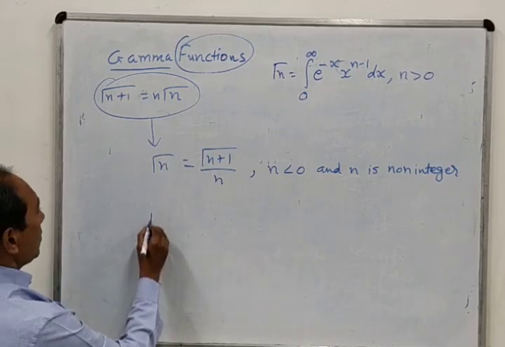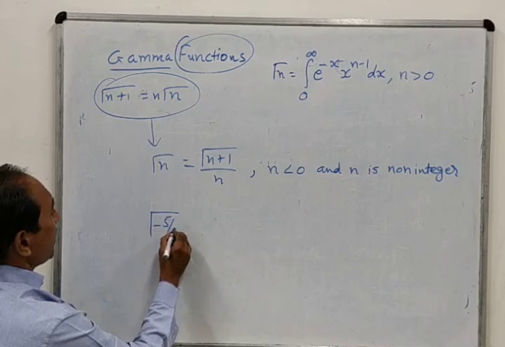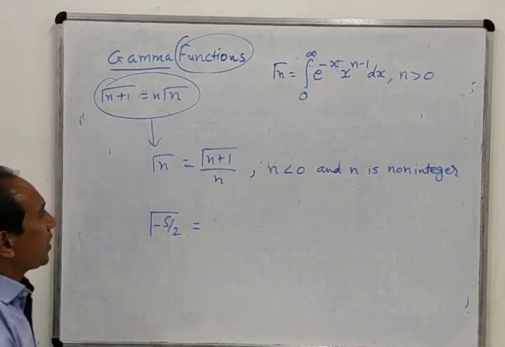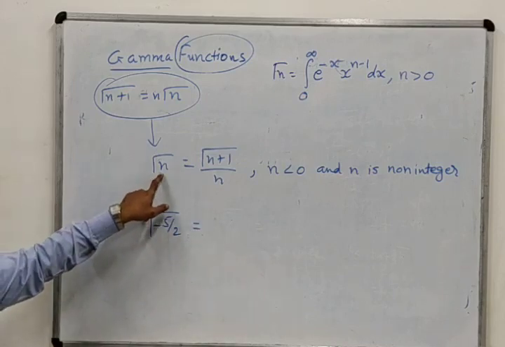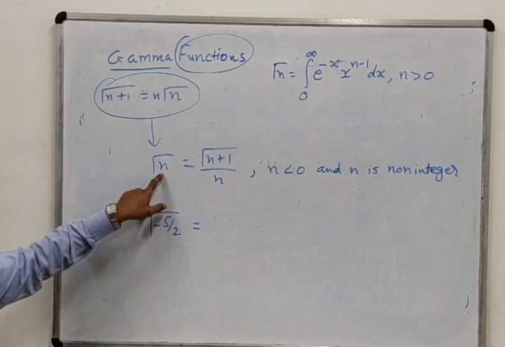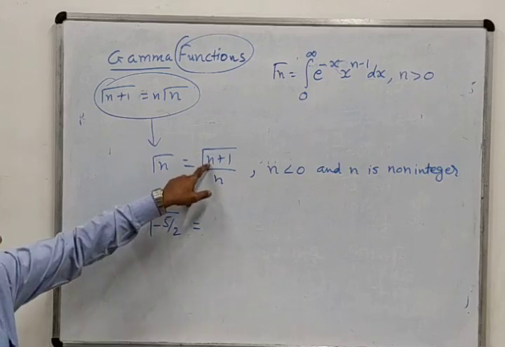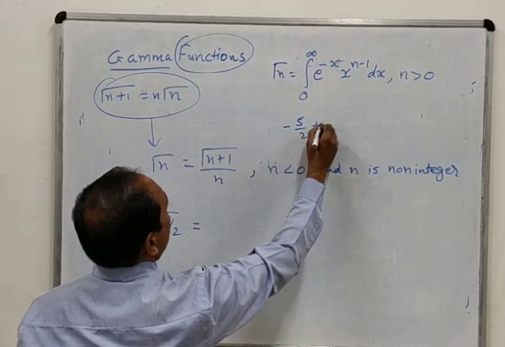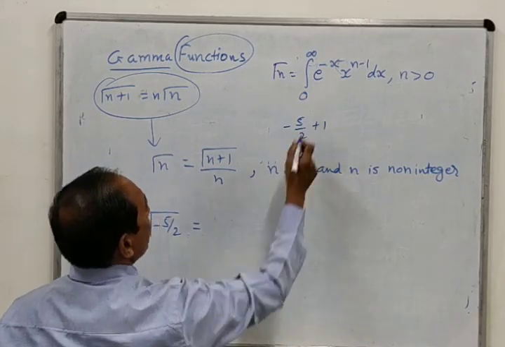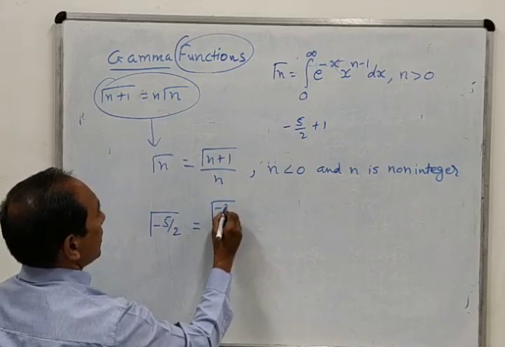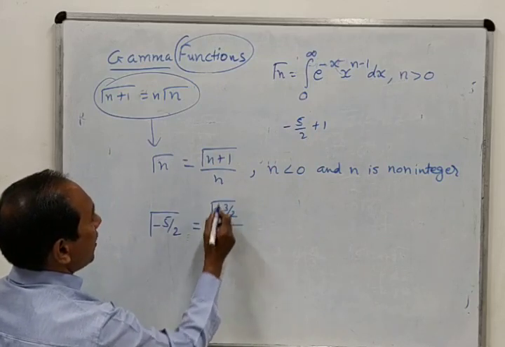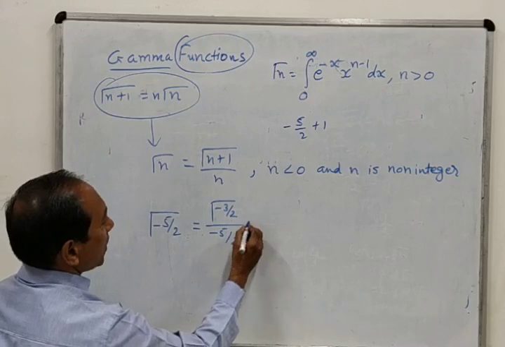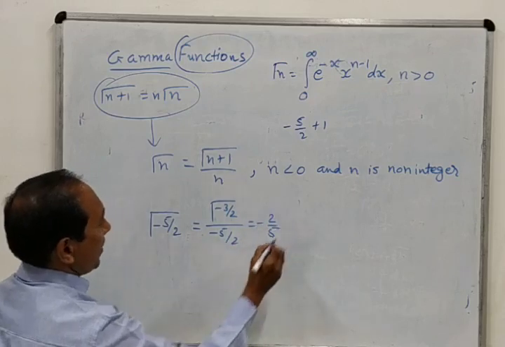Suppose I want to find out gamma minus 5 by 2. So here what will happen? I will have to use this formula. I will put n equal to minus 5 by 2. So minus 5 by 2 plus 1, minus 5 by 2 plus 1 is what? Minus 5 plus 2, that means minus 3. Gamma minus 3 by 2 divided by n equal to minus 5 by 2. So this can be written as minus 2 by 5 gamma minus 3 by 2.